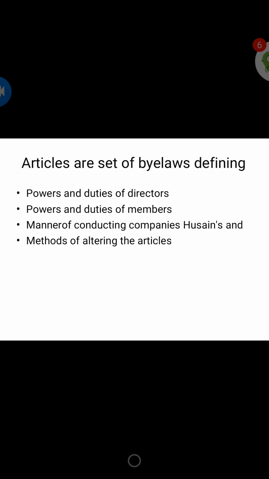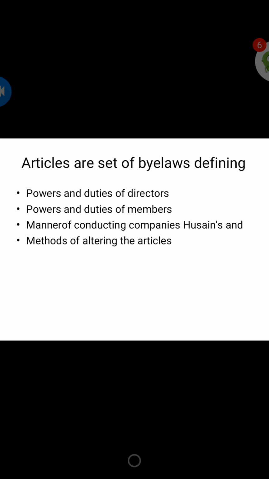The next point: articles are a set of bylaws defining the powers and duties of directors, powers and duties of members, manner of conducting the company's business.